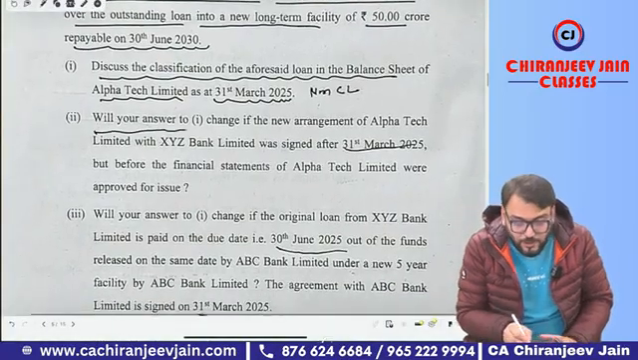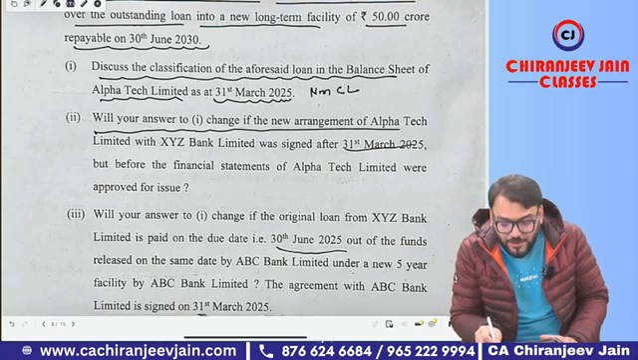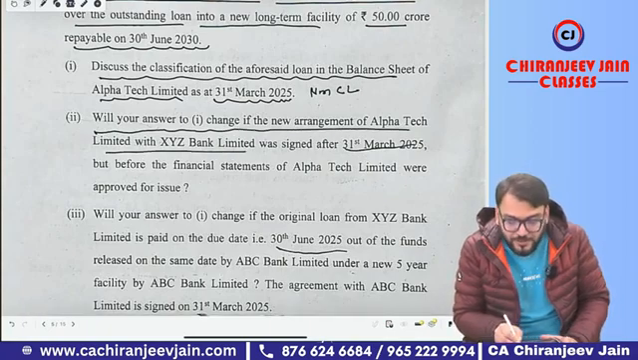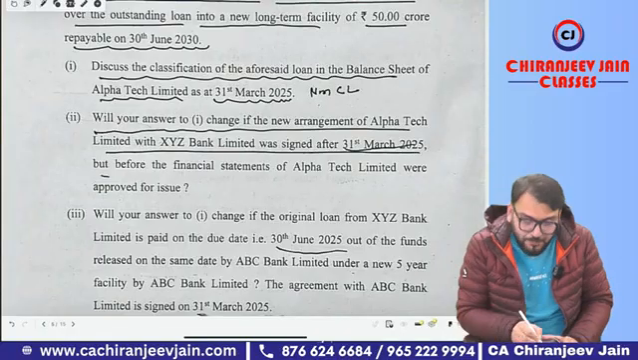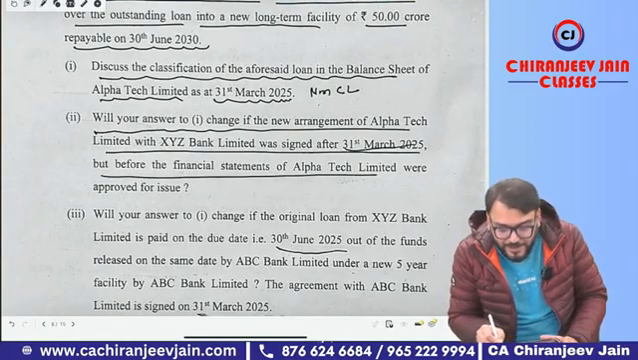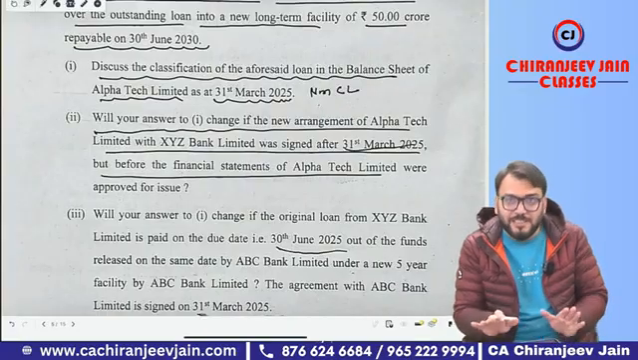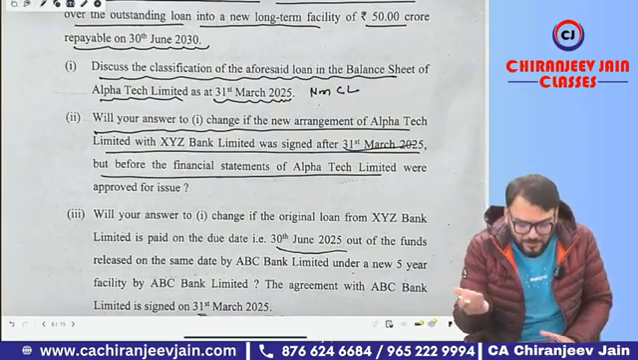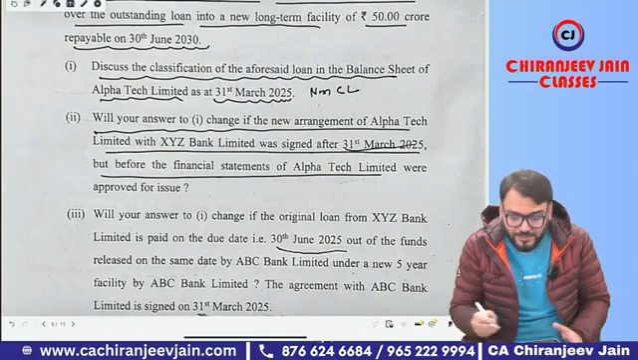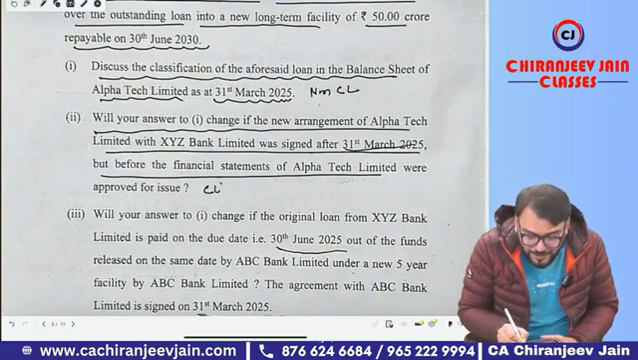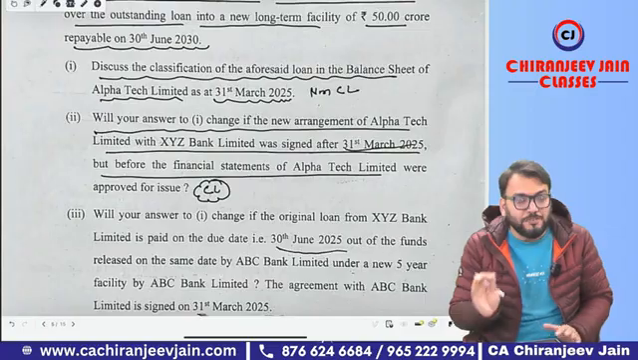Okay. Will your answer change if the new agreement of Alpha Tech Limited with XYZ Limited was signed after 31st March but before the financial statements of Alpha Tech Limited were approved? Just try to understand, it is a non-adjusting event as per the requirement of Ind AS 1 as well as Ind AS 10. So it will be current liability only in case number 2.